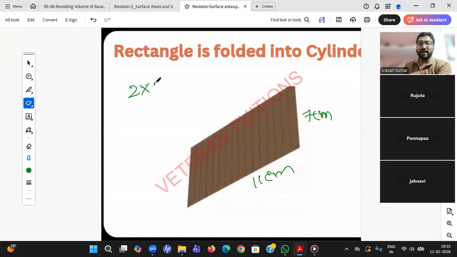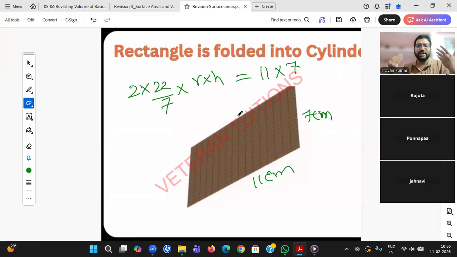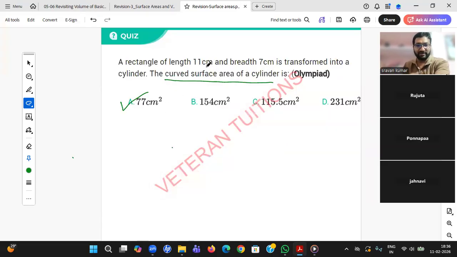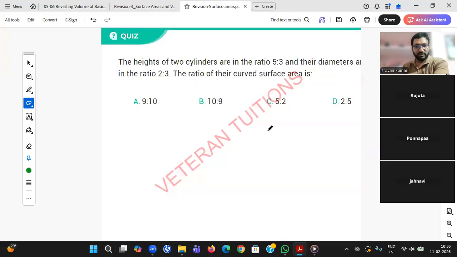For pi, students, by default you need to take 22 by 7 unless mentioned, and please substitute the pi value at the last. So here, 2 pi r h, right? But can I find this cylinder area? This cylinder is formed with the help of this rectangle only. So this value will definitely be equal to 11 into 7. The same rectangle is folded, so you can find either the cylinder or the rectangle, both will be the same. But for the cylinder, we don't have r, we don't have h. So better use the rectangle formula. 11 into 7, 77 centimeters square. Okay. Yes, next question.